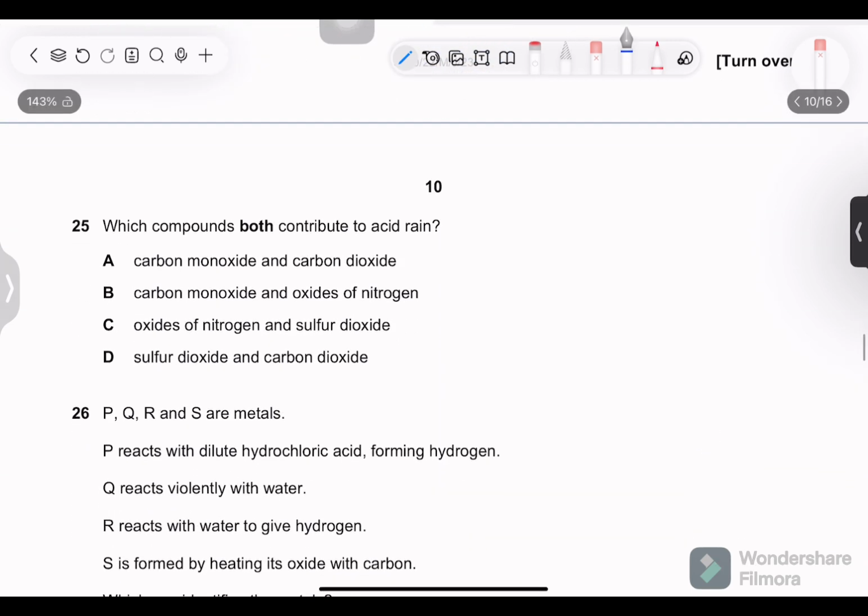Next, which compounds both contribute to acid rain? We know oxides of nitrogen and oxides of sulfur, which is sulfur dioxide. So carbon monoxide, no, carbon monoxide is toxic. Carbon dioxide is causing global warming, greenhouse gas.